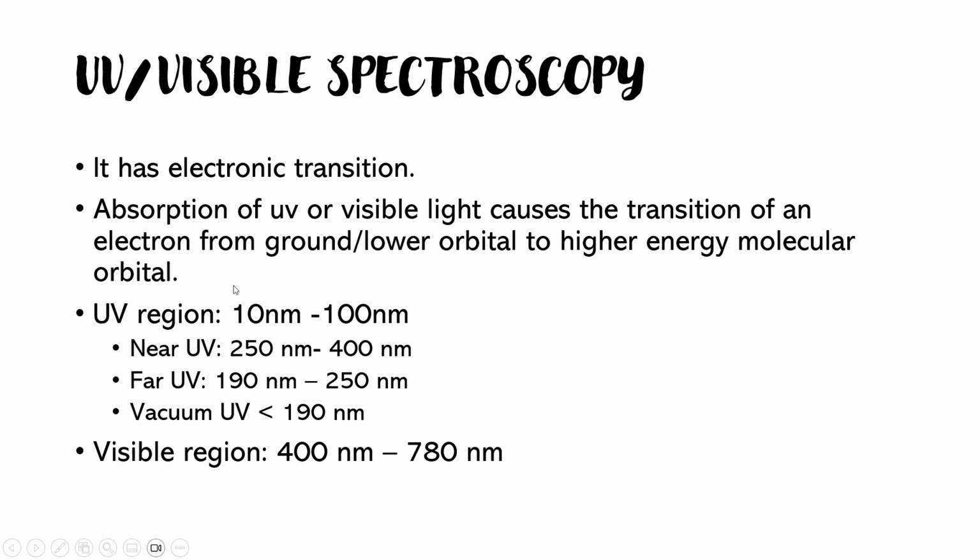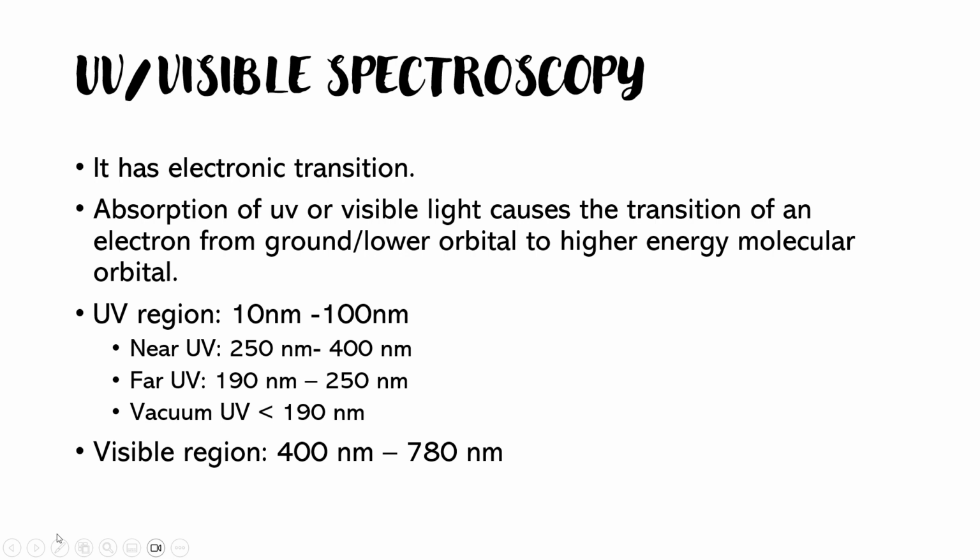Okay, so the UV region in UV visible spectroscopy ranges from 10 nanometers to 400 nanometers. This UV region is subdivided into three parts: the near UV region, from 250 nanometers to 400 nanometers; the far UV, from 190 nanometers to 250 nanometers; and the vacuum UV, which is less than 190 nanometers.